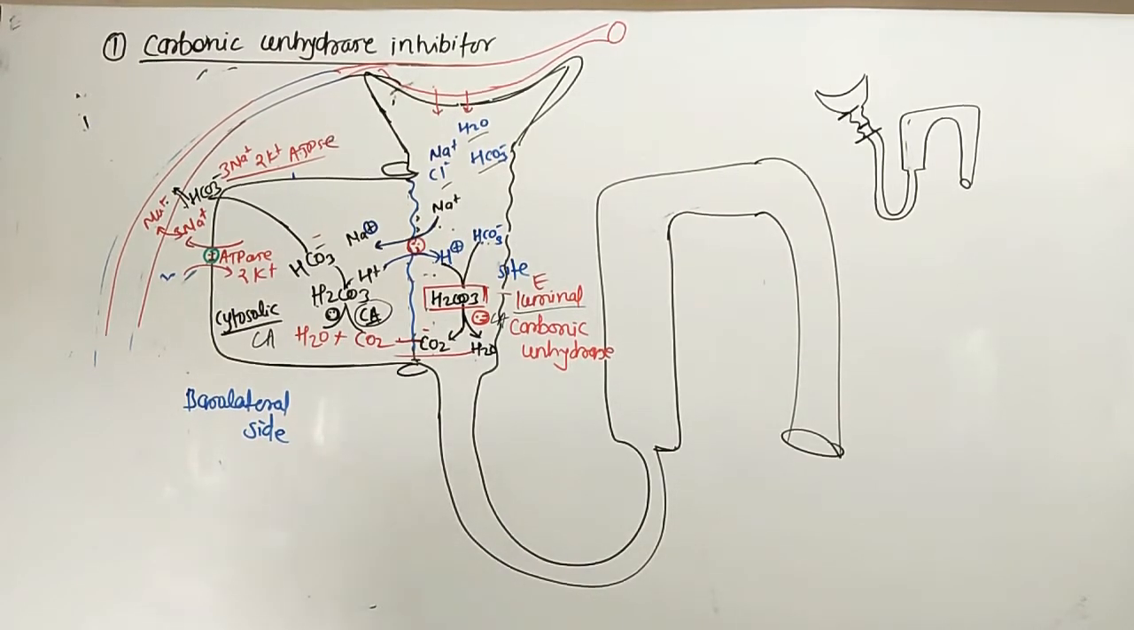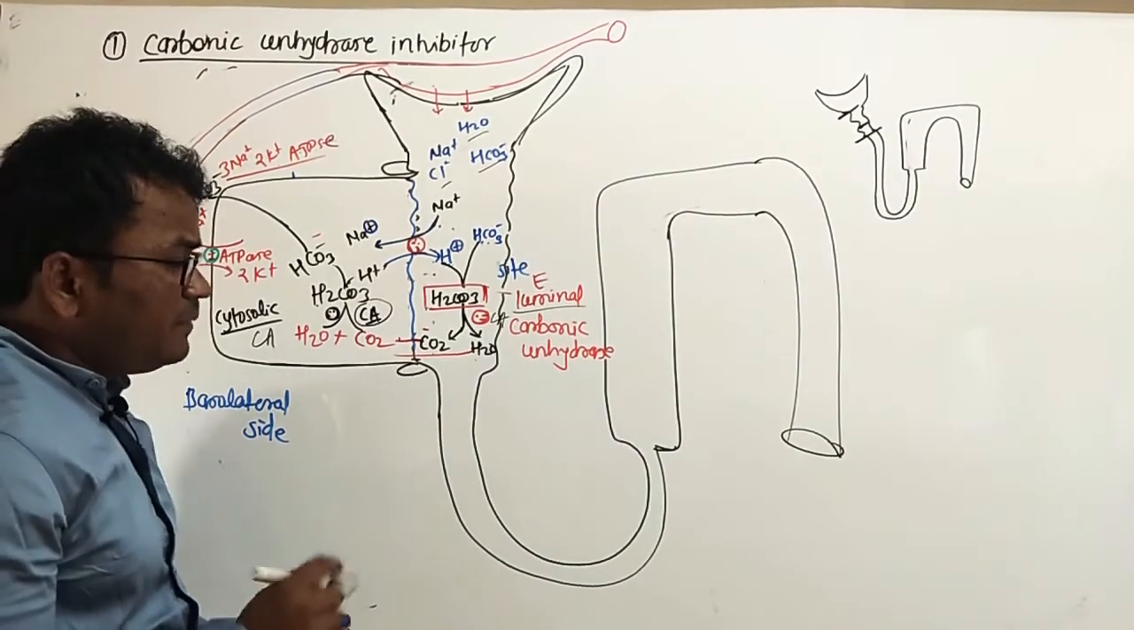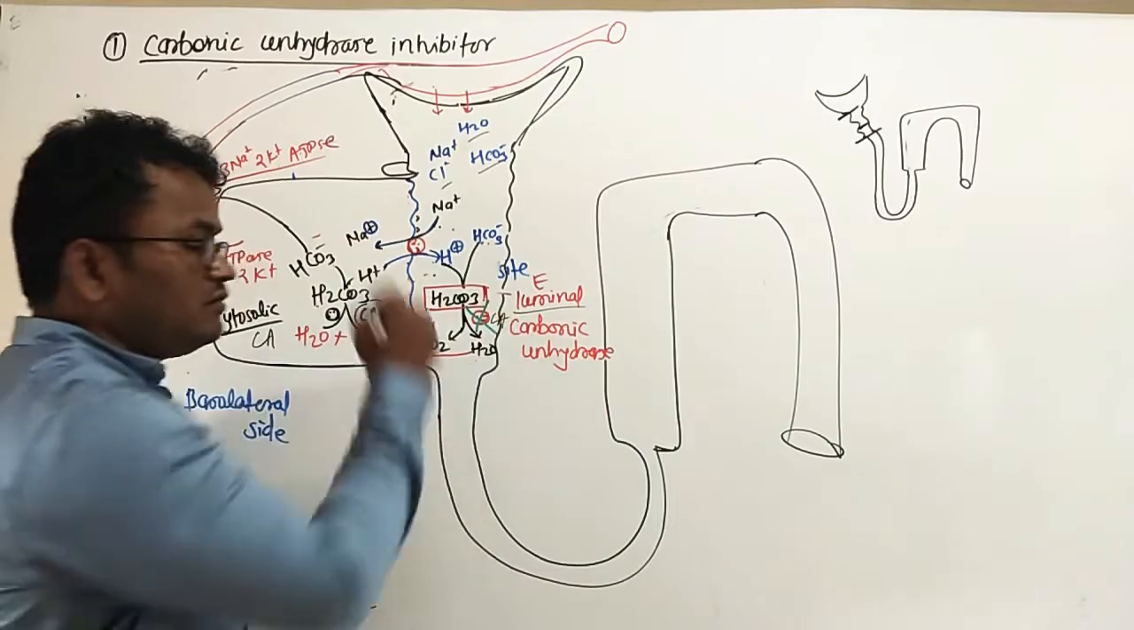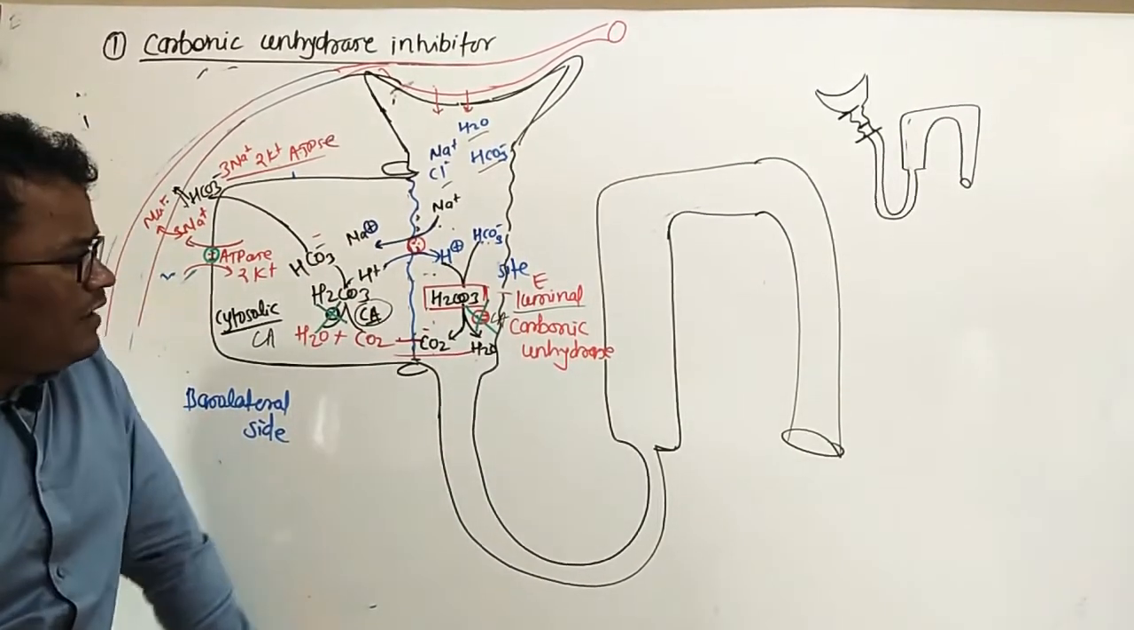This is the normal functioning of the PCT. But the drugs, carbonic anhydrase inhibitors, what will they perform? They block this point, and also this point. Then what will happen?